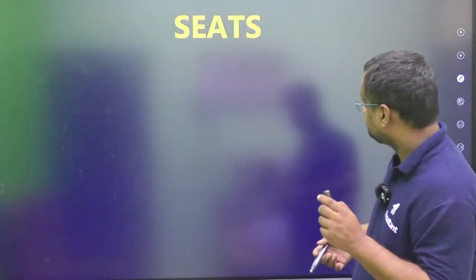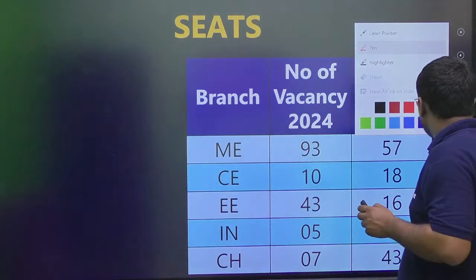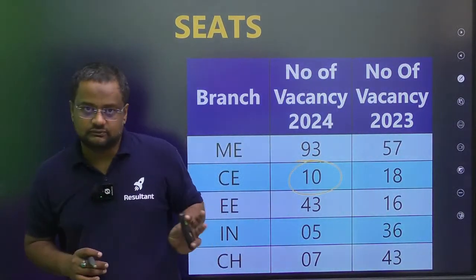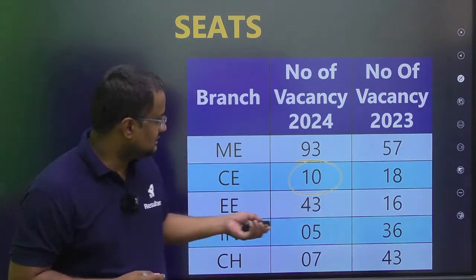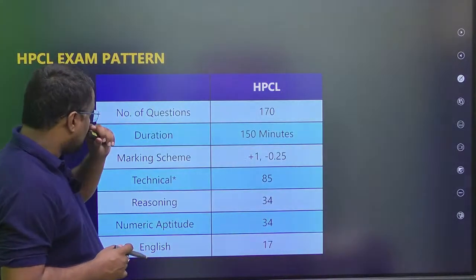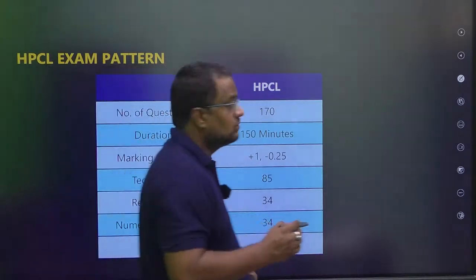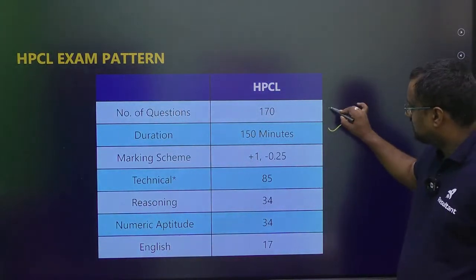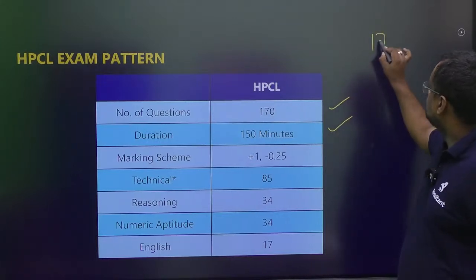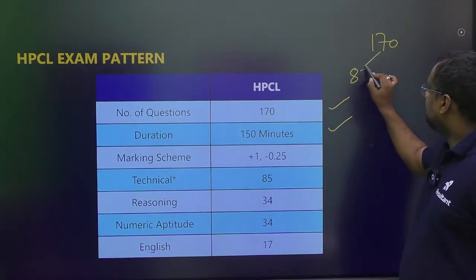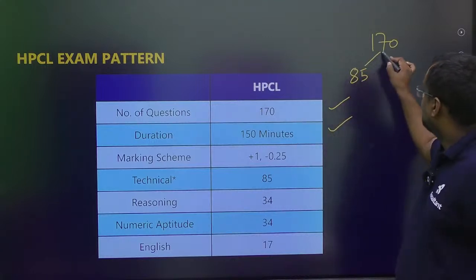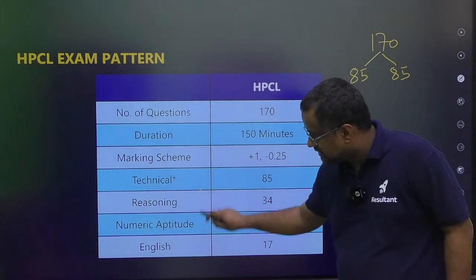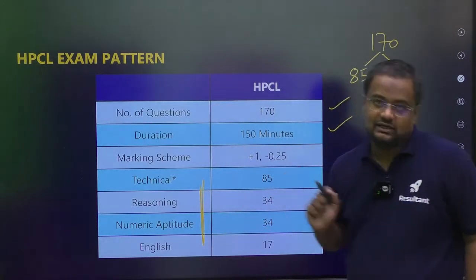Now guys, first of all, if I talk about the seats, then the seats this time for civil engineers are only 10. It is fewer seats. Now the pattern: the exam will be of 2.5 hours, that is 150 minutes, total 170 questions. Out of these 170 questions, 85 will be from your civil background and the remaining 85 will be non-technical, which includes reasoning, aptitude and English.